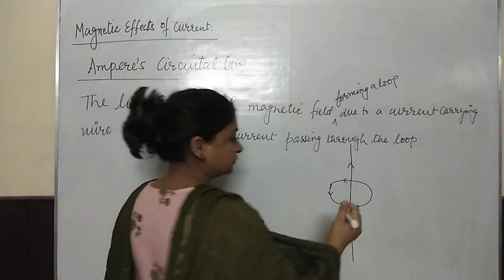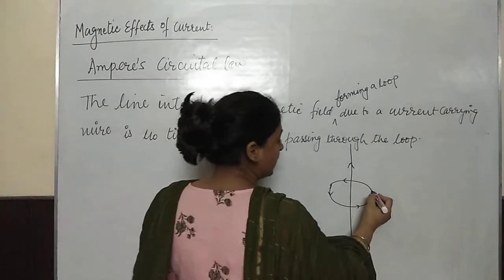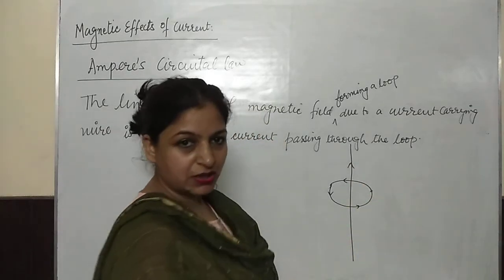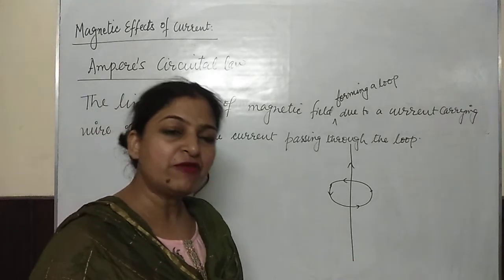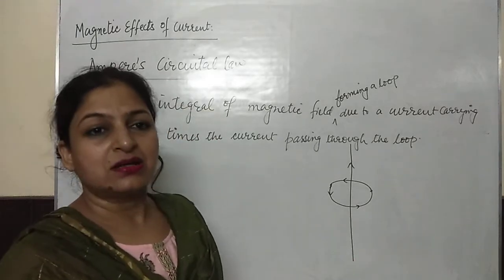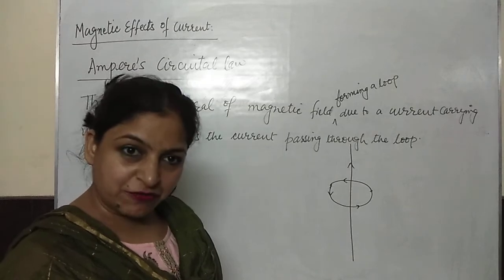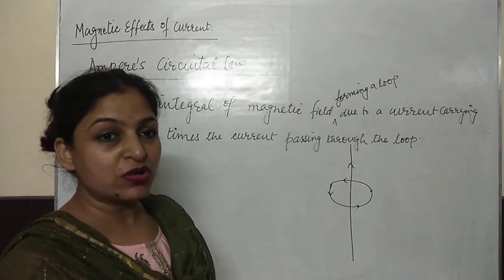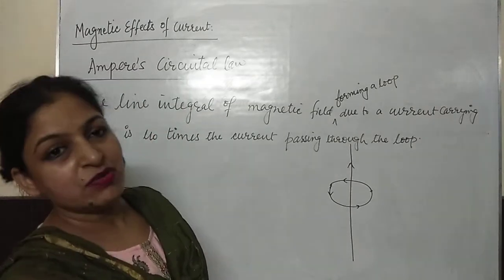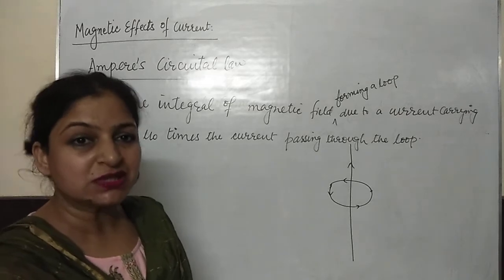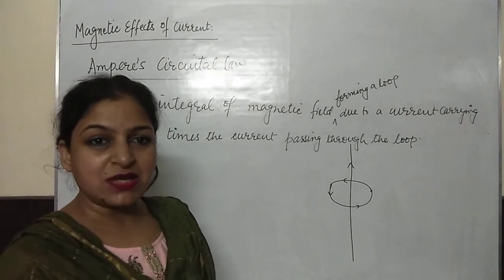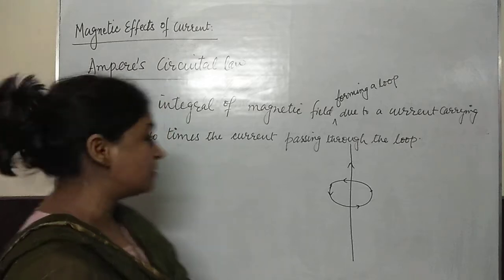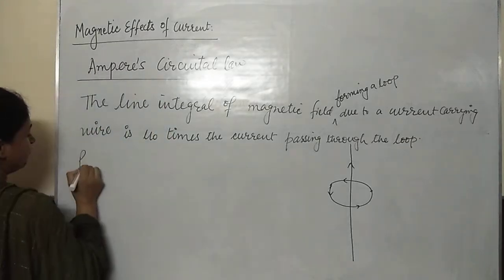So here, suppose this is a current carrying wire. If you want to find the magnetic field here or at any point, you have to simply find the line integral of the magnetic field through a closed loop, and it must be equal to mu naught times the current which is passing through the loop. Now let us see the proof of this theorem.